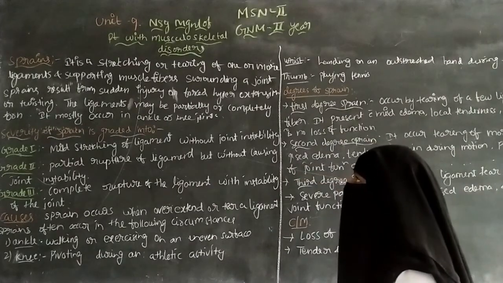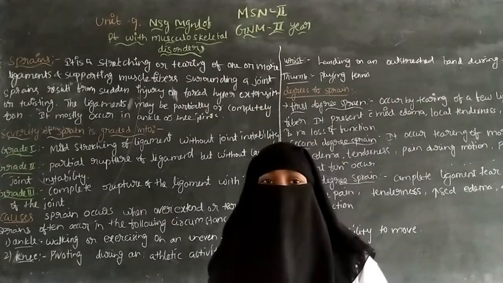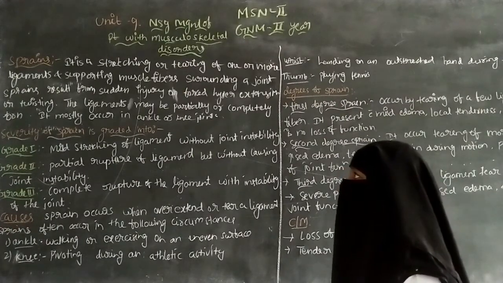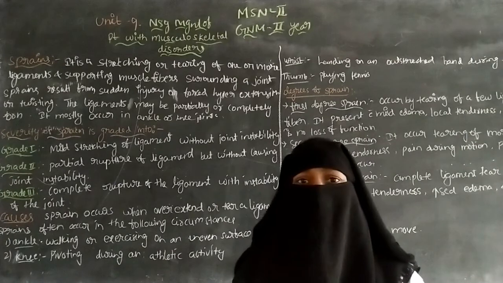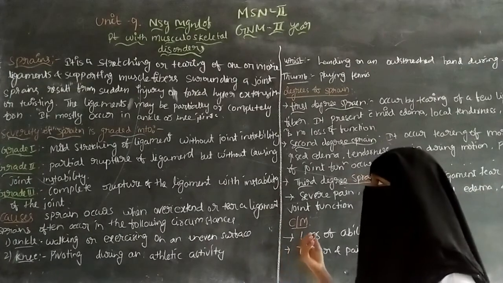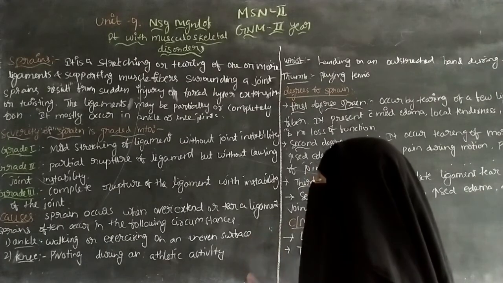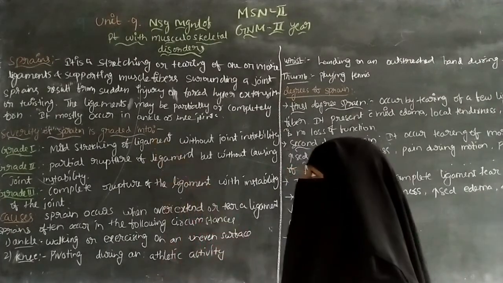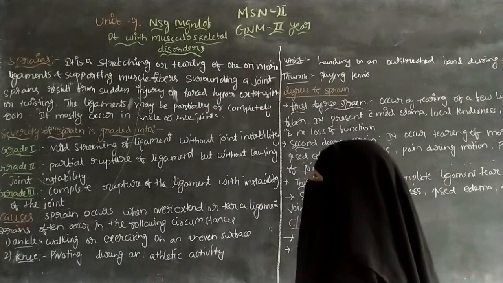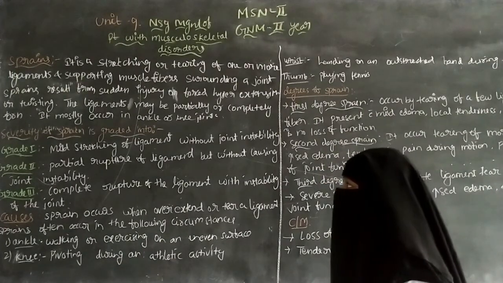A sprain is a stretching or tearing of one or more ligaments. Ligaments help attach muscles to the bones. If the ligaments are overstretched or torn, it can cause a sprain, affecting the supporting muscle fibers surrounding a joint.